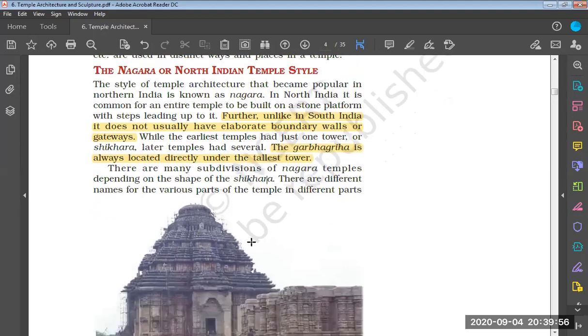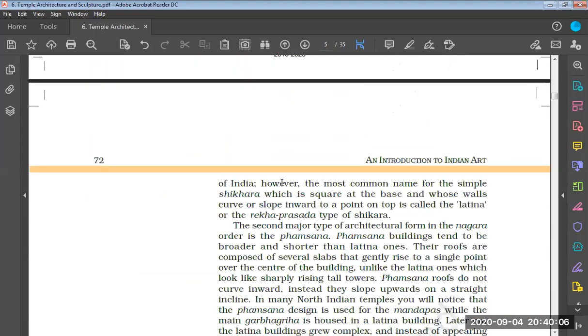There are many subdivisions of Nagara temples depending on the shape of the Shikhara. There are different names for various parts of the temples in different parts of India. However, the most common name of the simple Shikhara, which is square at the base and whose walls curve or slope inward to a point on top, is Latina, also known as Rekha Prasad.